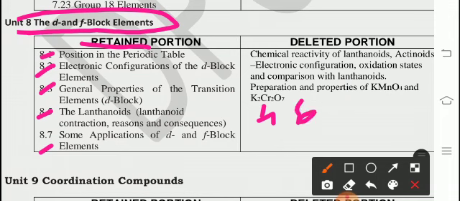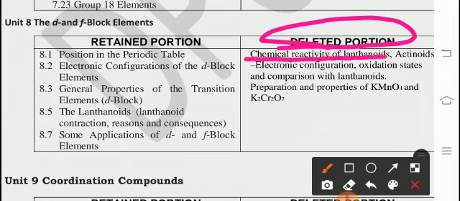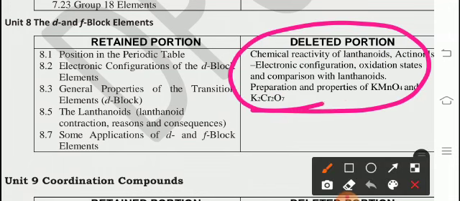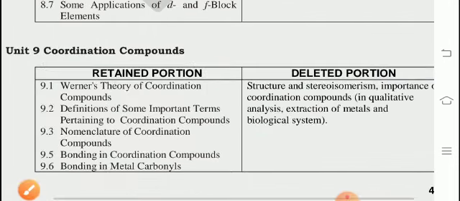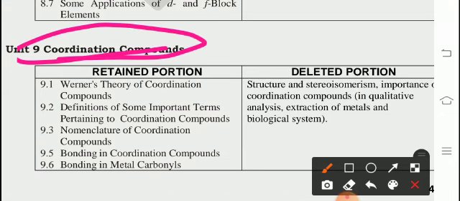Deleted portions here: chemical reactivity of lanthanoids, actinoids, electronic configuration, oxidation states and comparison with lanthanoids, preparation and properties of KMnO4 and K2Cr2O7. This is deleted.